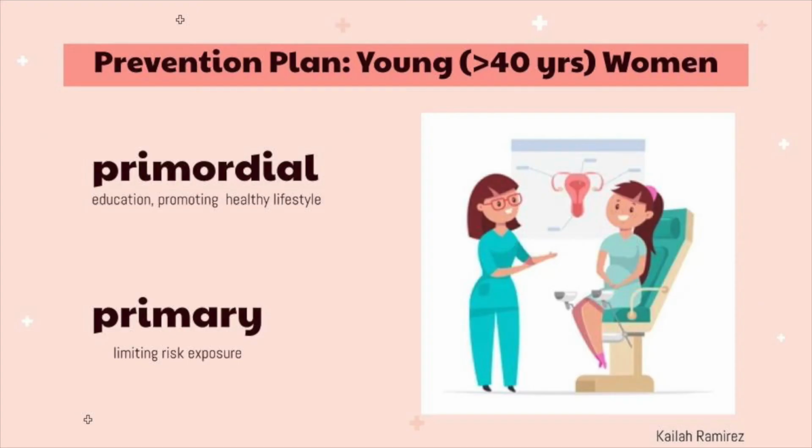My name is Kayla Ramirez, and I'll be talking about the prevention plan for ovarian cancer. This prevention plan is geared towards young women who have not been diagnosed with ovarian cancer. Primordial prevention is especially important for this audience, as prevention works best when it is started early in life, such as with young women. This would look like promoting an active, healthy lifestyle among young women with improvements in physical activity, healthy diets, and education on harm reduction for smoking.